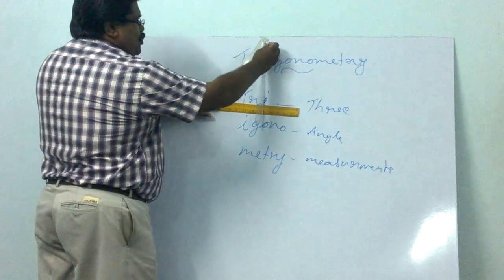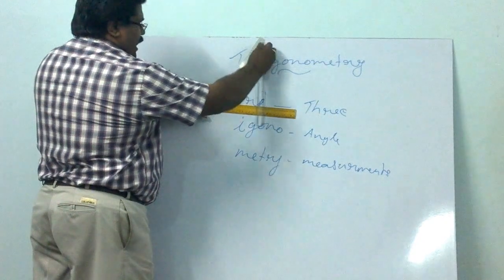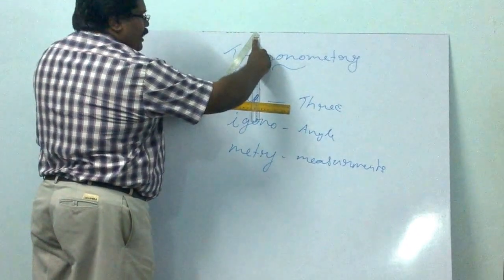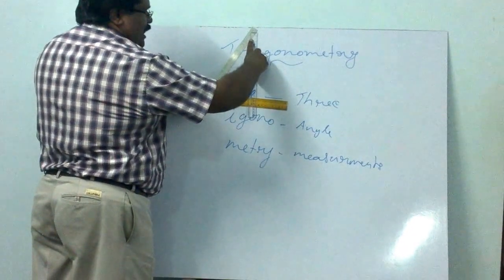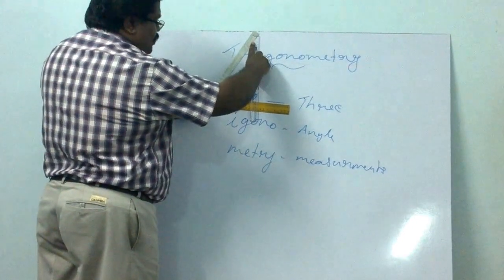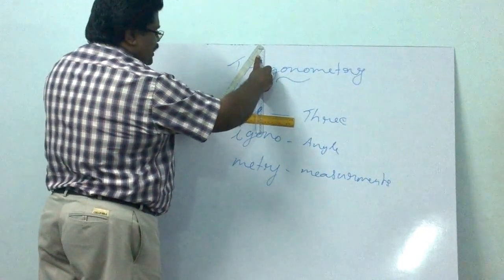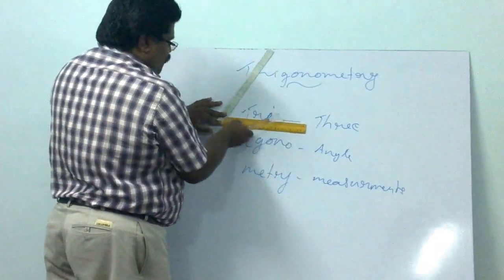From that, you drop a perpendicular line to the initial line like this way. Now you are getting a triangle figure. Like this way, the triangle measurements are formed.